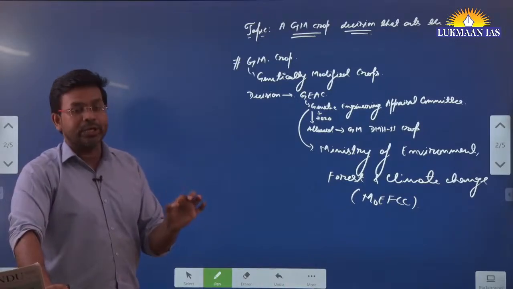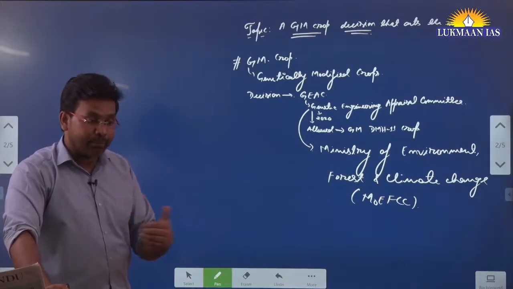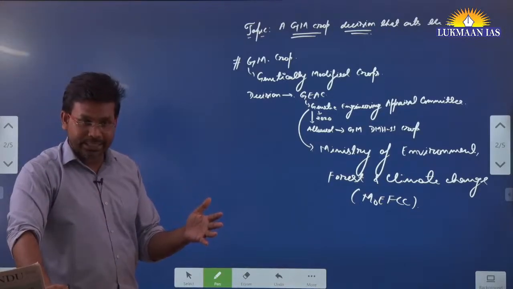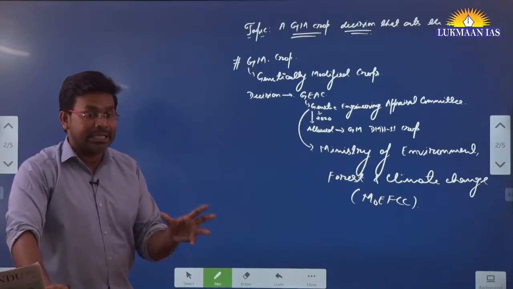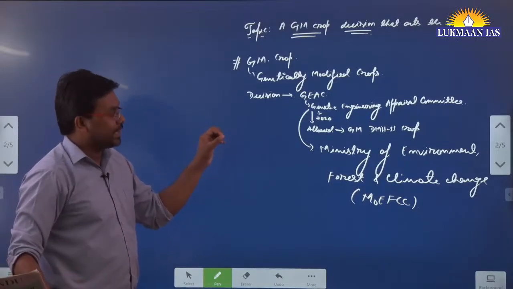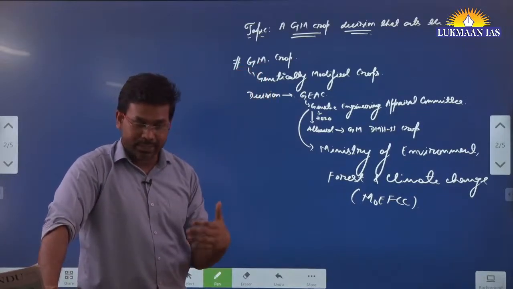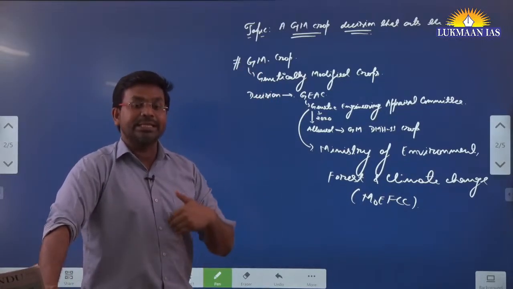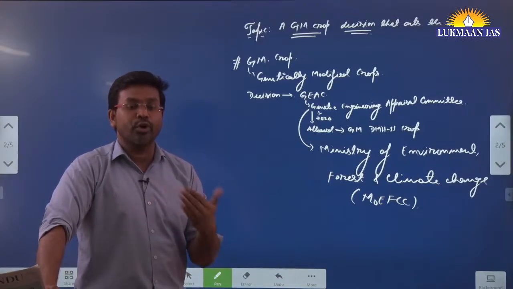If they approve any crop that can potentially harm the soil, it is going to devastate the agriculture system in India. If it meddles with human health, that is also going to be a problem. That is why, after a lot of assessment, this committee takes a decision whether a genetically modified crop is to be approved or not.